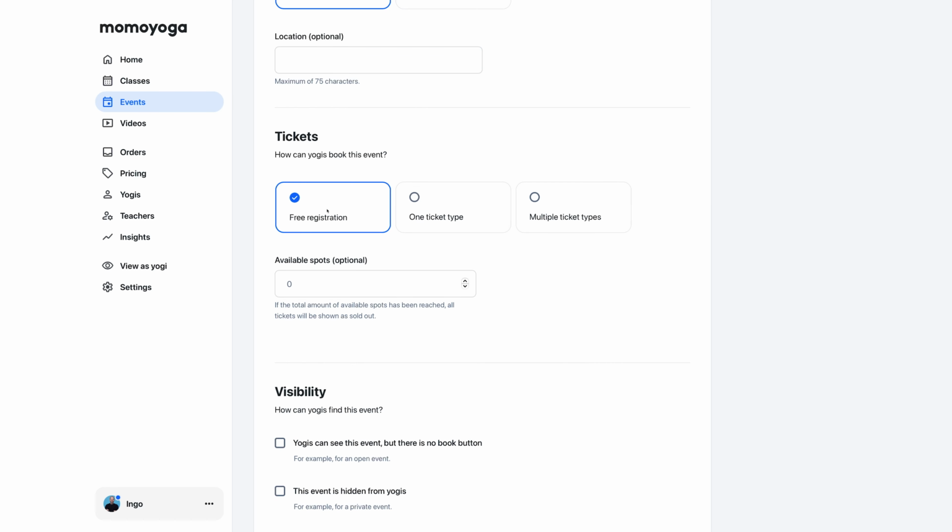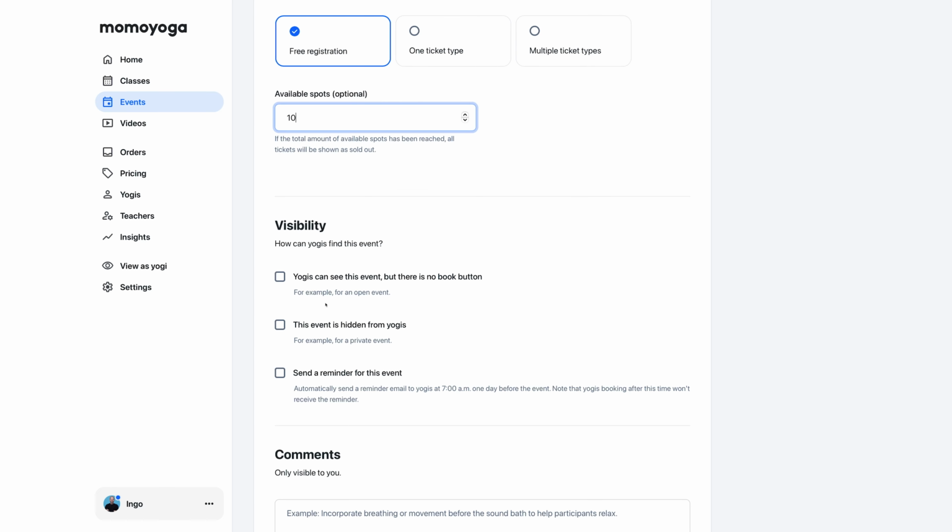Furthermore, you'll be able to choose if your yogis are able to attend for free or through a ticketing variation, such as one or multiple ticket types. And set a limit to the number of participants. And last, set how your yogis are able to find your event.